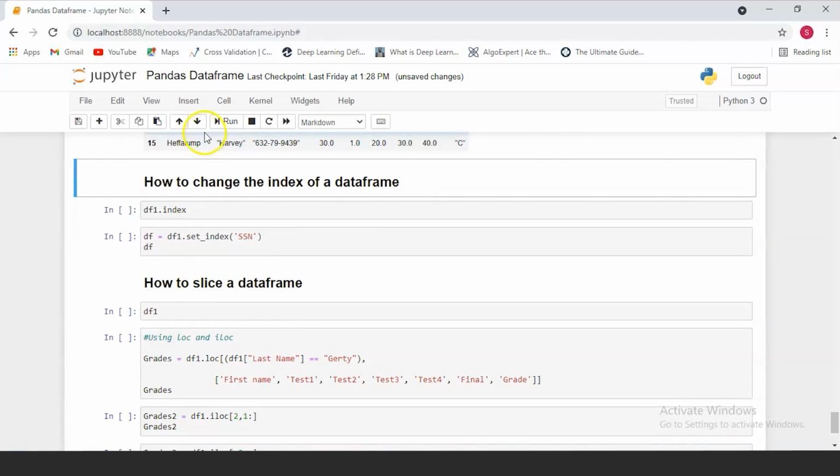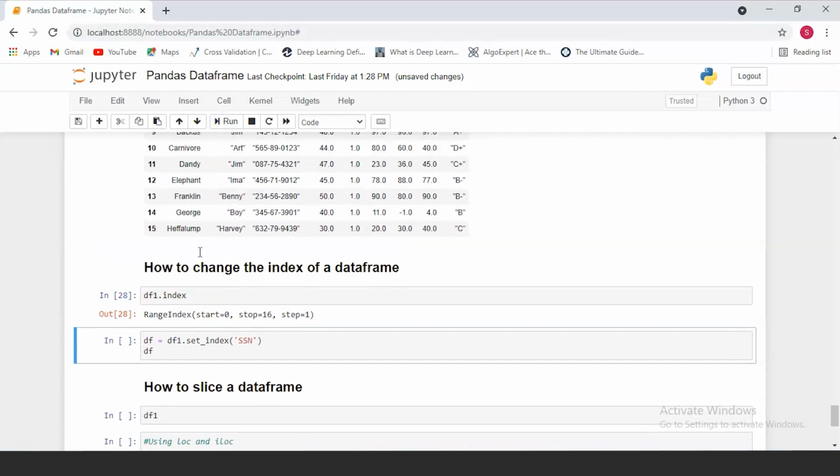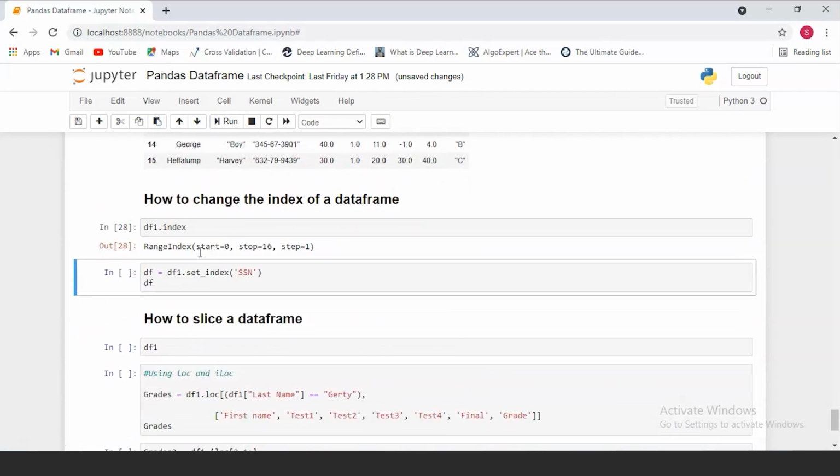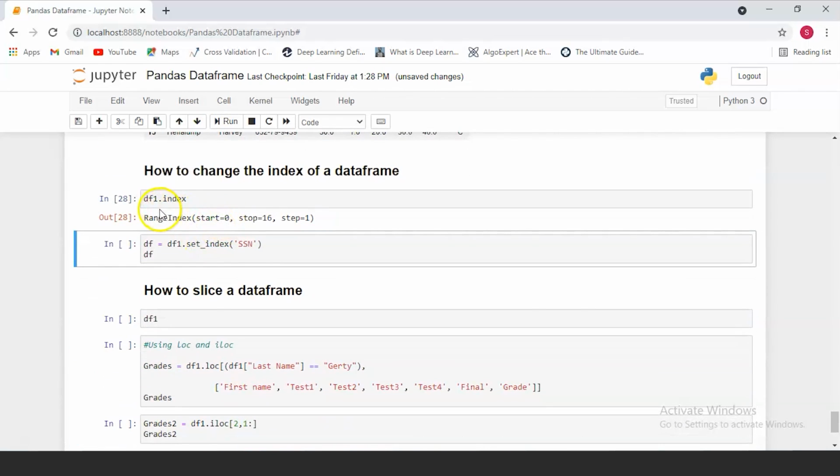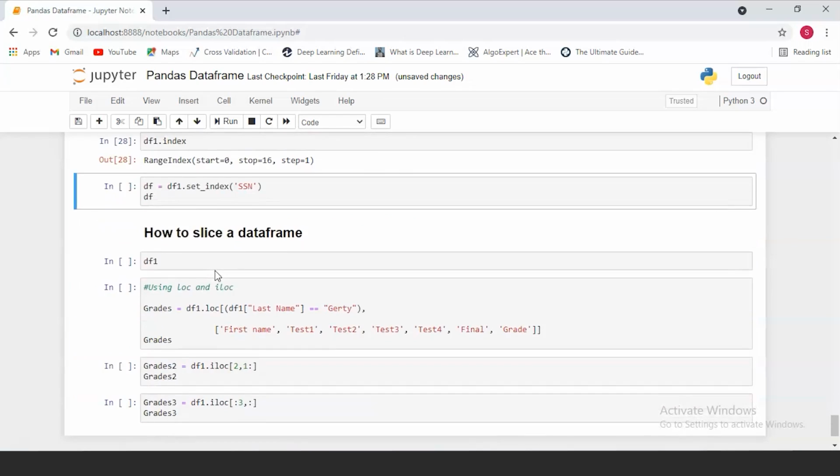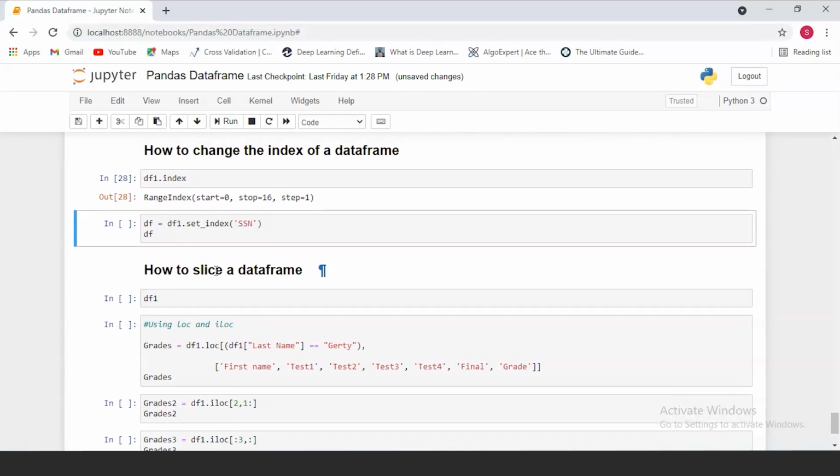Now let's see how you can change the index of a data frame. First let's look at the index of df1. As you can see, it doesn't really have an index. It just says that it has a range of indexes starting from 0 and ending at 16. You can set the index of a data frame by using the set_index function, and over here let's set the index as SSN. Index is nothing but the starting value of our data frame, so it just specifies where our data frame is starting from. This is going to be at the new 0th position.